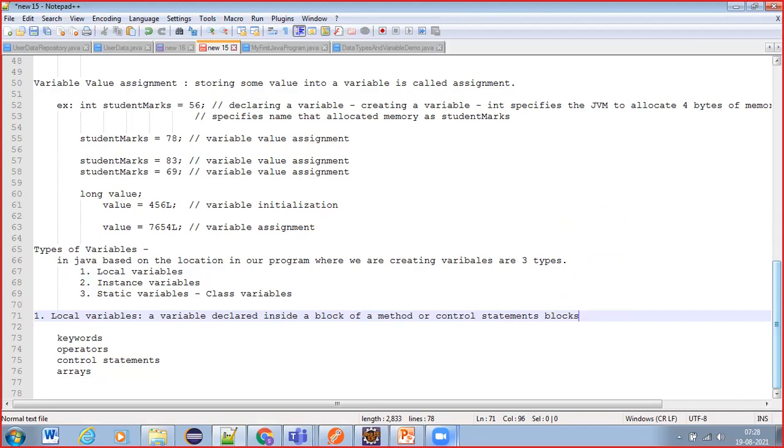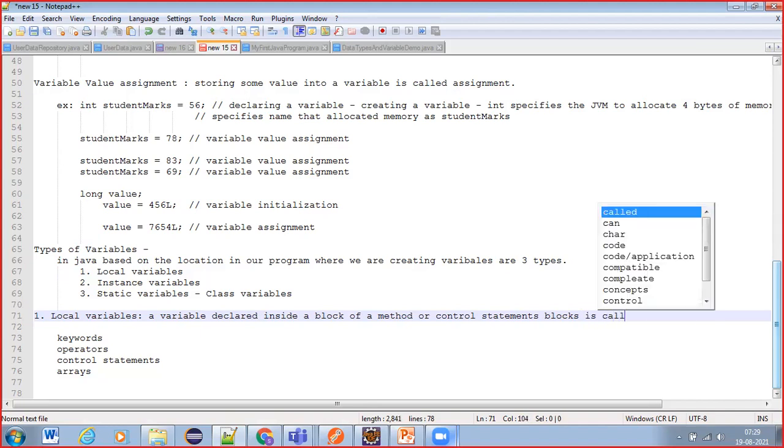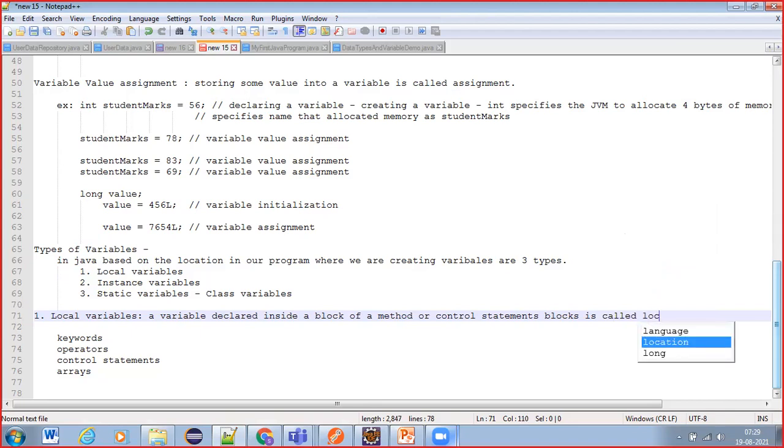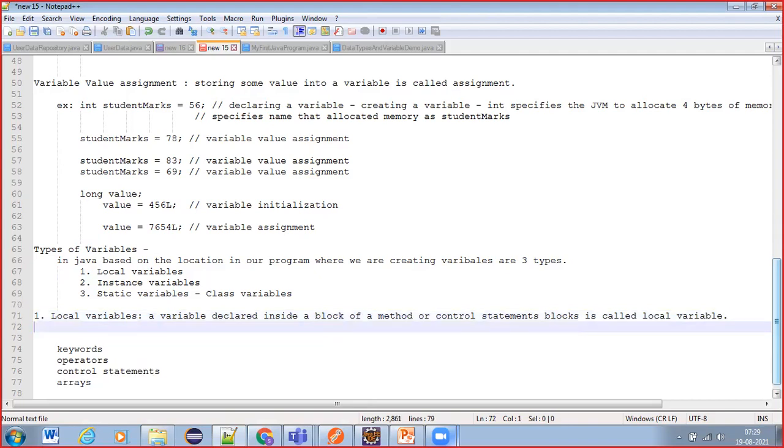What are control statements? Like if conditions, if else conditions, while loops or for loops. Inside those also you may declare variables. Such variables we call local variables. Clear, guys? What is a local variable?